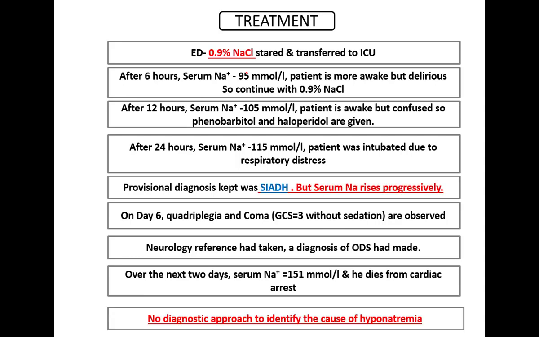So what common mistakes did we make in this case? The patient had a serum sodium level of only 90, and we started with 0.9% NaCl: first mistake. Second mistake, we made only one diagnosis, SIADH. We could have explored the diagnosis, so this is a limitation. Third, serum sodium rose progressively and we did not ask why. And there was no diagnostic approach to identify the causes of the hyponatremia. So how will we diagnose and how will we treat such patients?